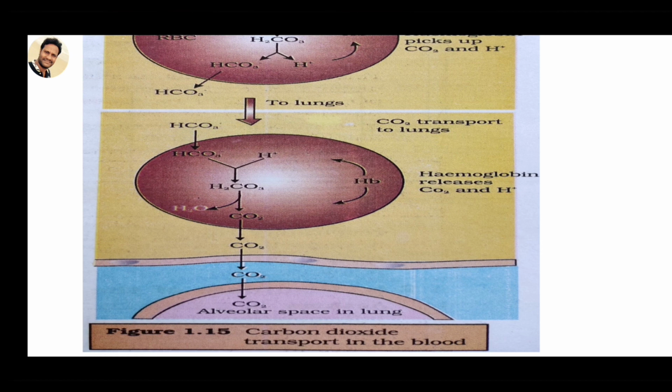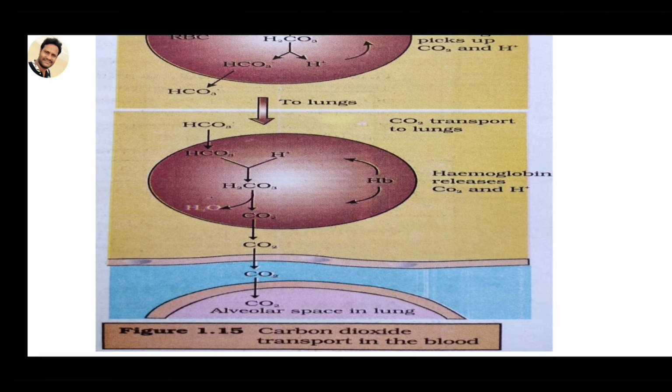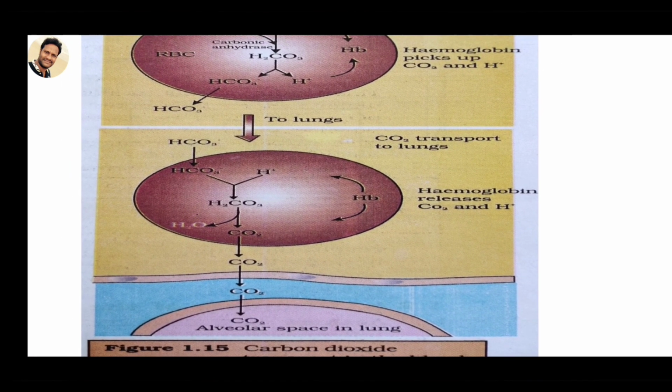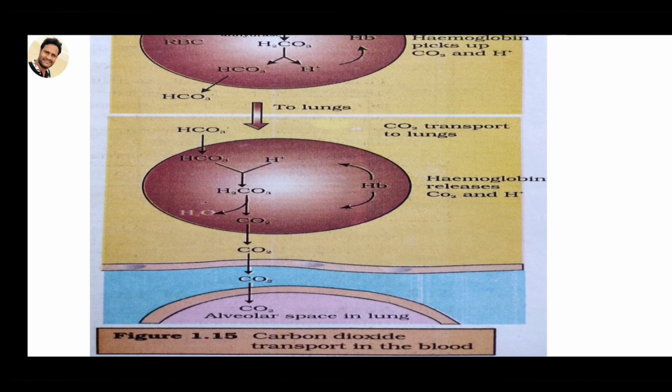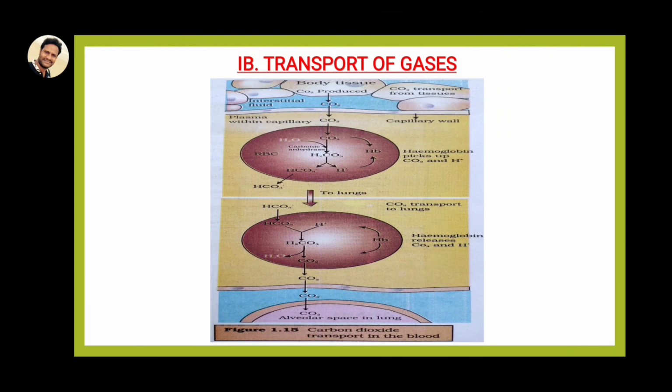Whenever we eliminate during expiration, we release carbon dioxide and some wet condition is present. What is that wet condition? Water molecules are also released. That's why in expiration, carbon dioxide as well as some water is eliminated through the lungs, and wet air comes outside. This is the diagrammatic representation in your textbook. This is the ending of the transport of gases.